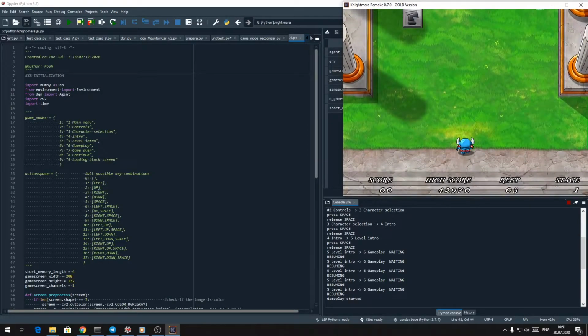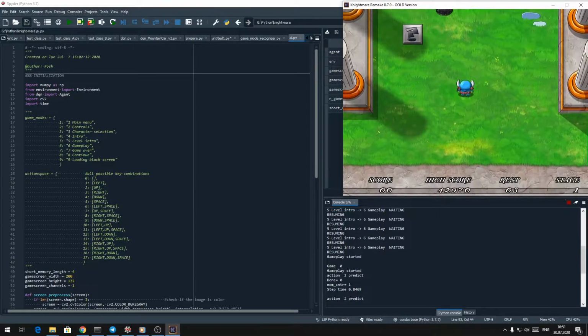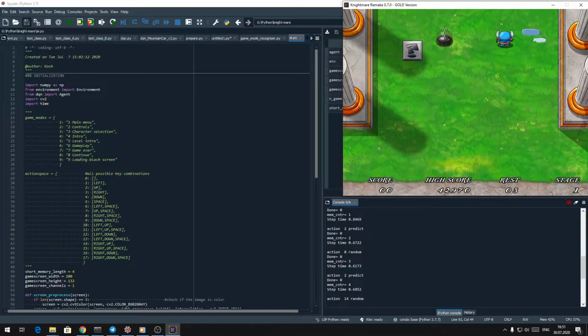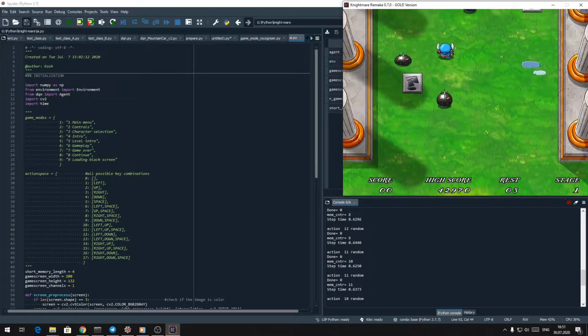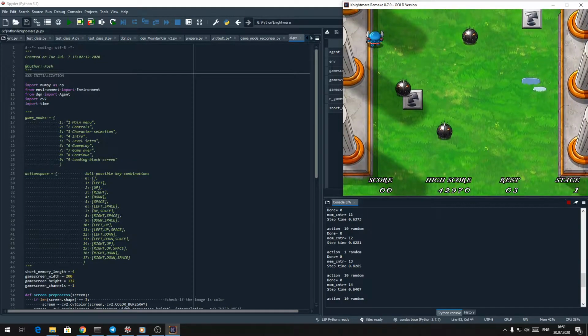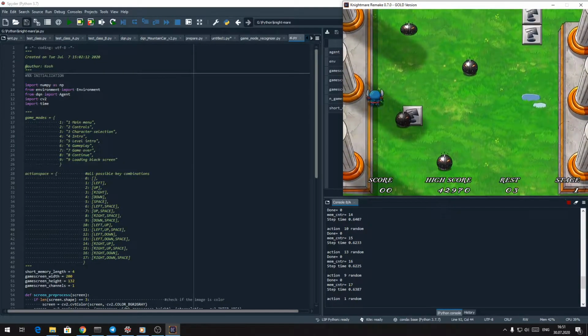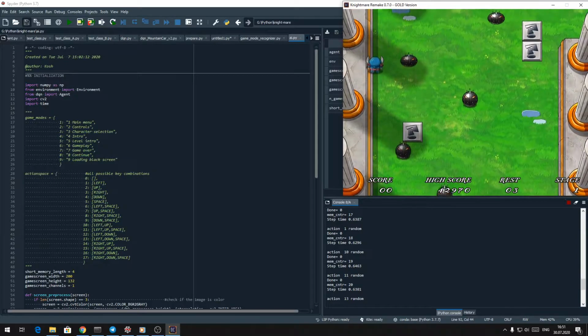Our character can perform the following actions: moving horizontally, vertically, and shooting, in any combination of them. Right now the agent is performing random actions and looking at their results.